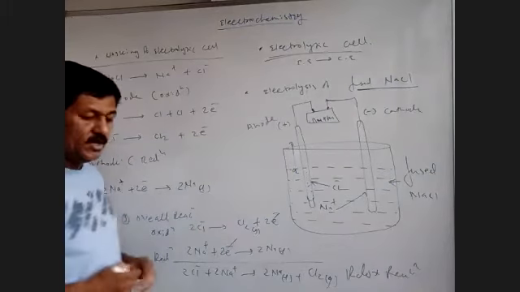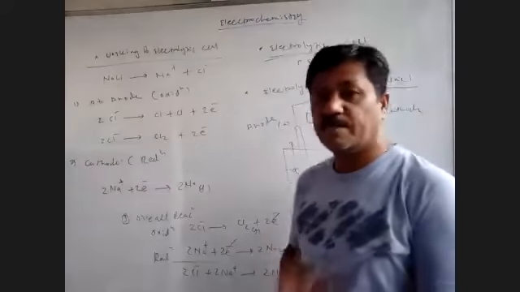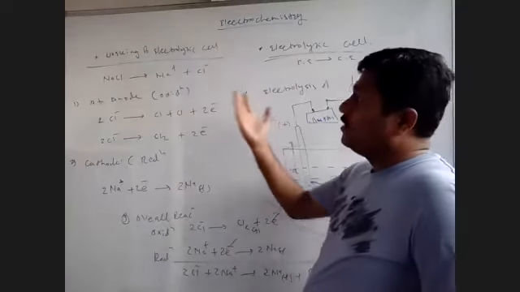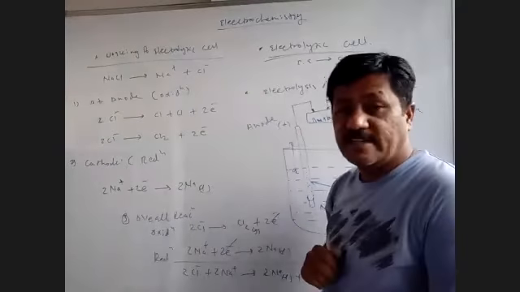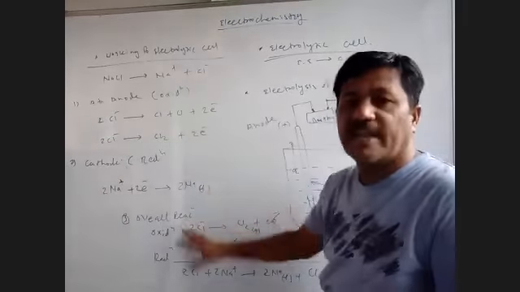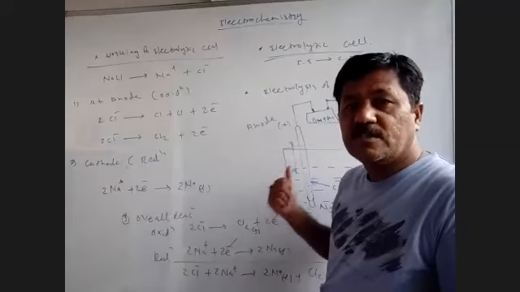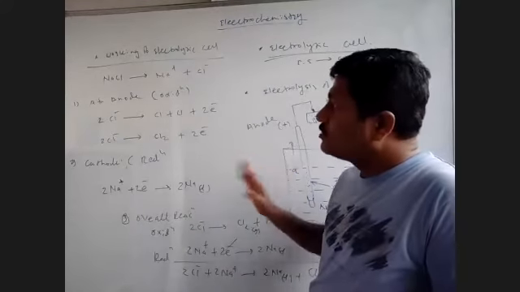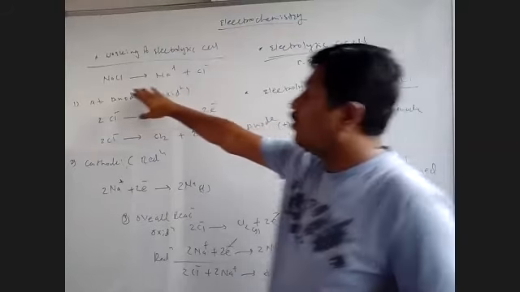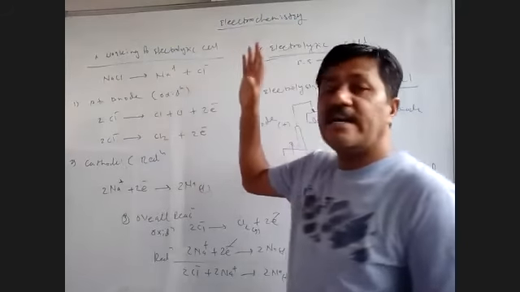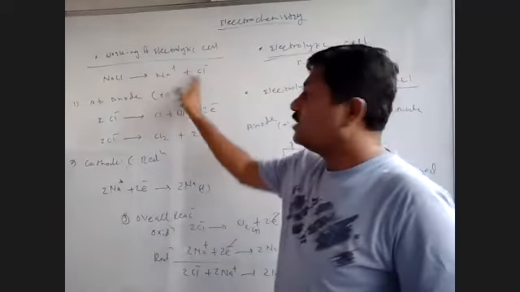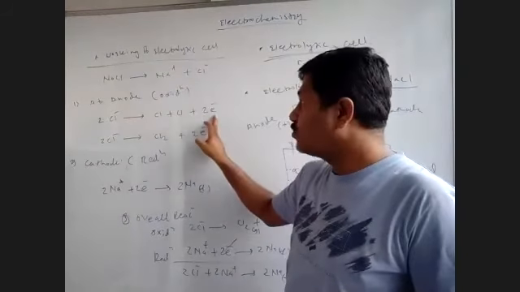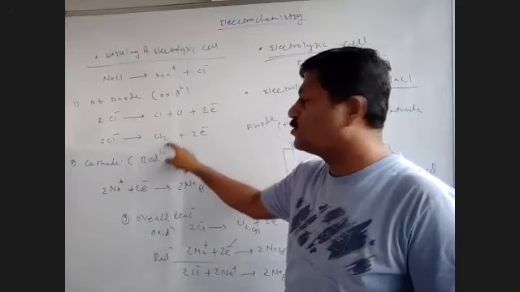What happens here? So this is a very important thing when we talk about the working or we can have the reaction of fused NaCl या फिर electrolysis. All this process is the electrolysis. Whatever the reaction happens in this electrolytic cell, that process is called as electrolysis. So while electrolysis, when we are taking fused NaCl already dissociated to Na plus and Cl minus, under the influence of electric charge, these ions move towards oppositely charged electrode. Chlorine moves towards anode, loses the electron. That process is called as oxidation and liberates as chlorine gas.